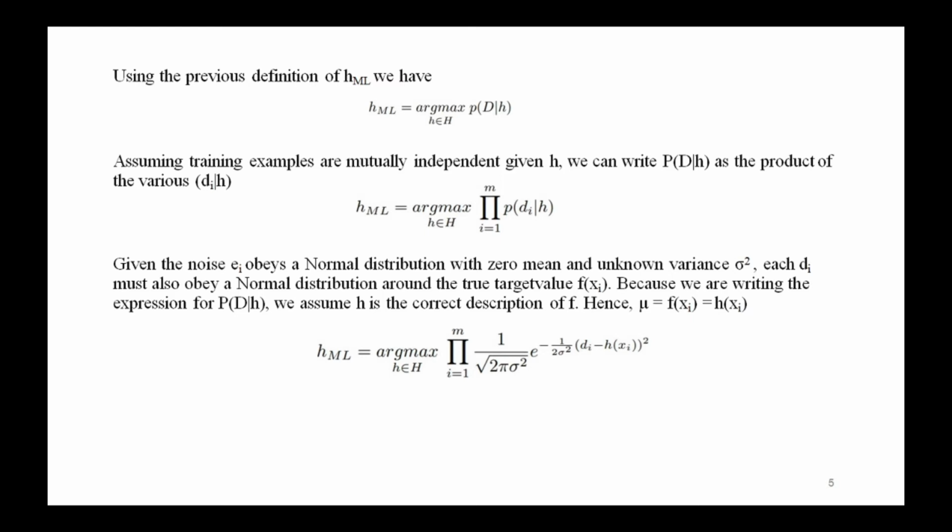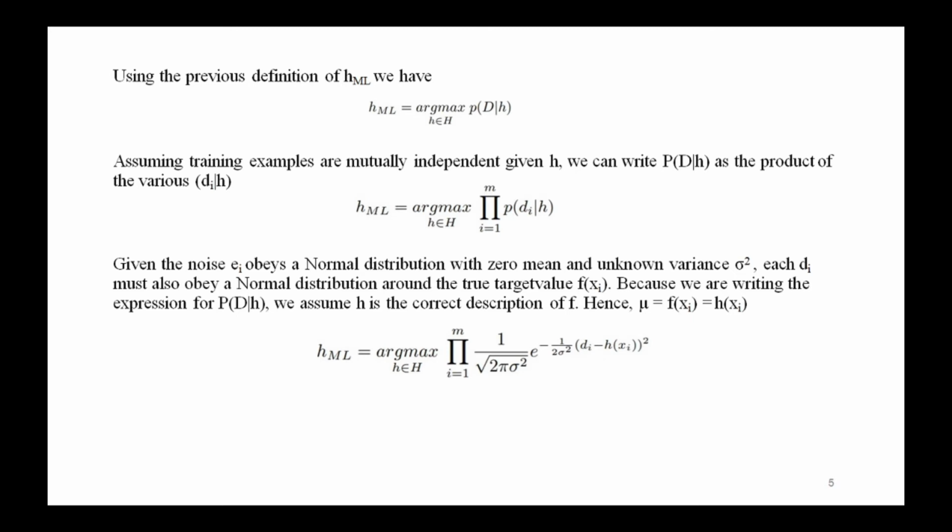Given that the noise ei obeys a normal distribution with zero mean and unknown variance sigma square, each di must also obey a normal distribution with variance sigma square, centered around the true target value f of xi rather than 0.